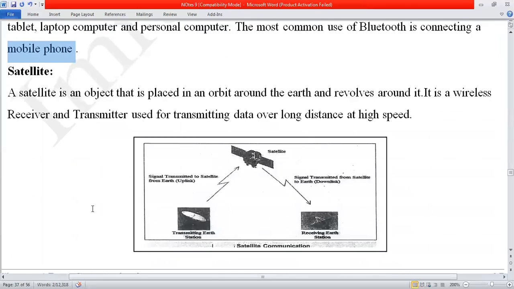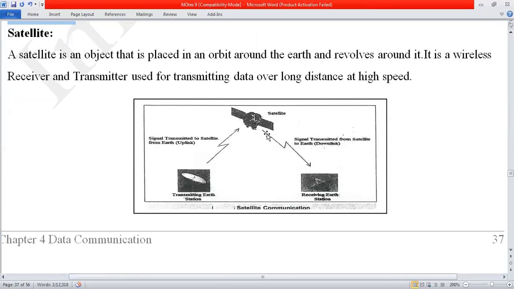Next one is satellite. To understand the satellite, this diagram is essential. Watch here, this is the satellite. In the first-year book, it is written that the distance between the satellite and the base station is 22,000 miles away from the Earth. So they place the satellite 22,000 miles away from the Earth.